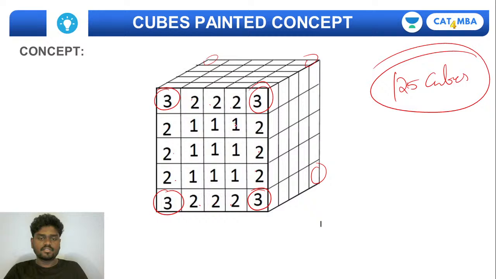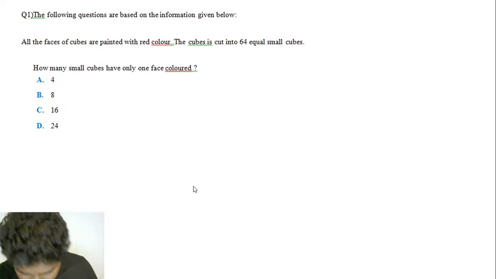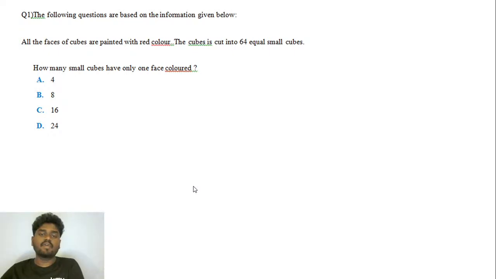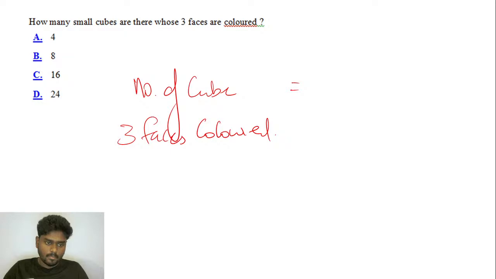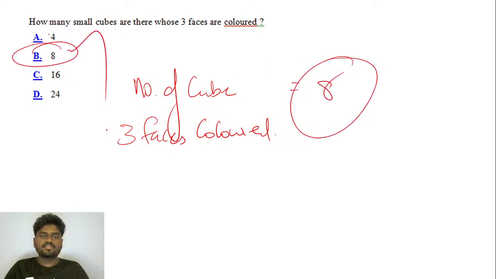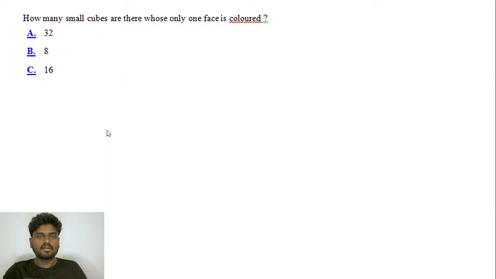So it is super clear that in this case, you have 8 cubes where you have 3 faces colored, right? So the answer is option B. You have 8 cubes whose 3 faces are colored.